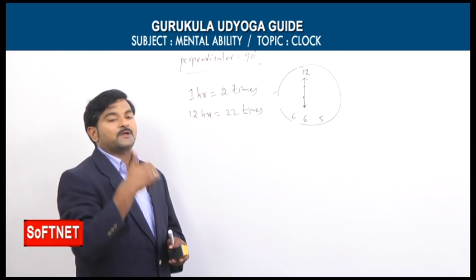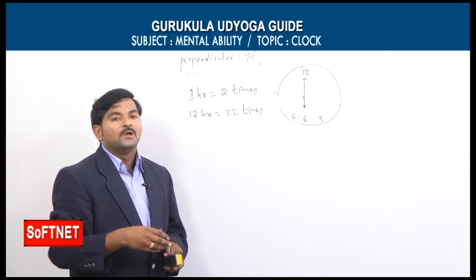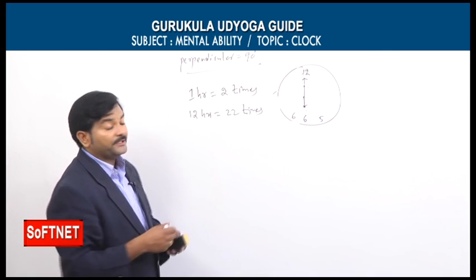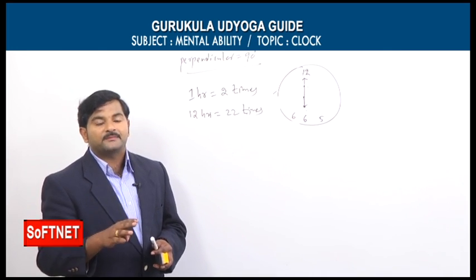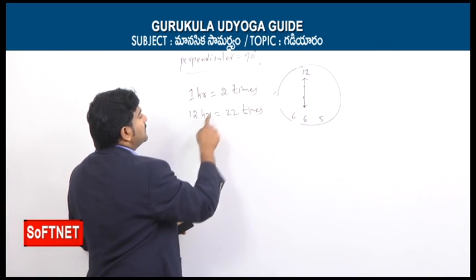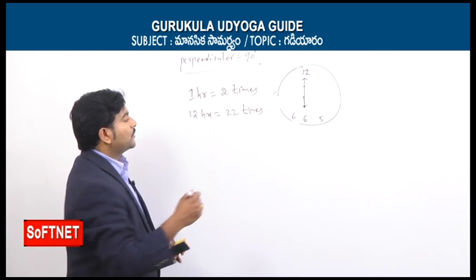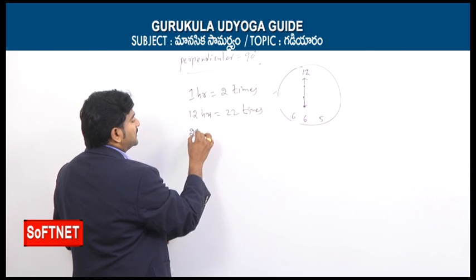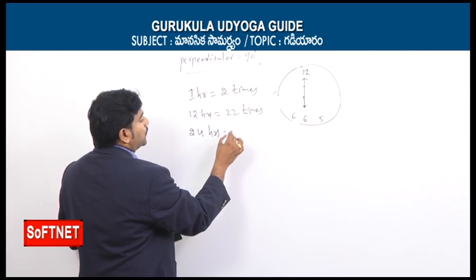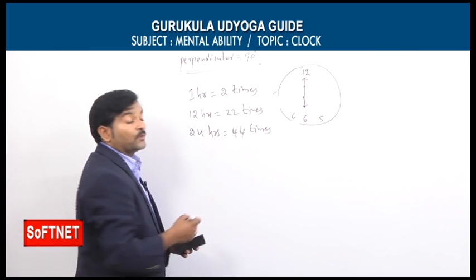Similarly, from 8 o'clock to 9 o'clock and from 9 o'clock to 10 o'clock, for these 2 hours also, the two hands are perpendicular to each other only 3 times instead of 4 times. So that's why for 1 hour 2 times, for 12 hours it could be 24 times, but only 22 times the two hands will be perpendicular to each other. Similarly, in a day, the two hands are perpendicular to each other only 44 times.